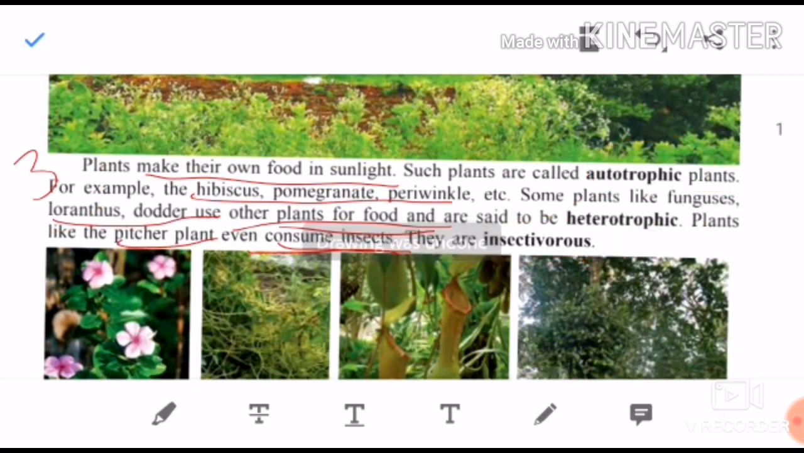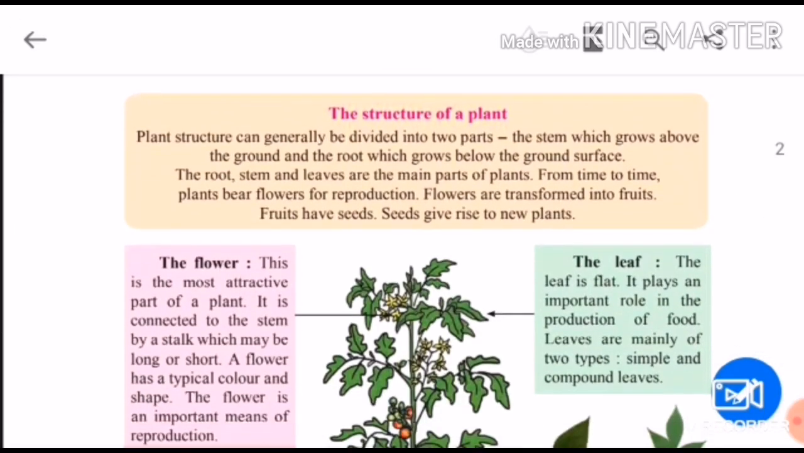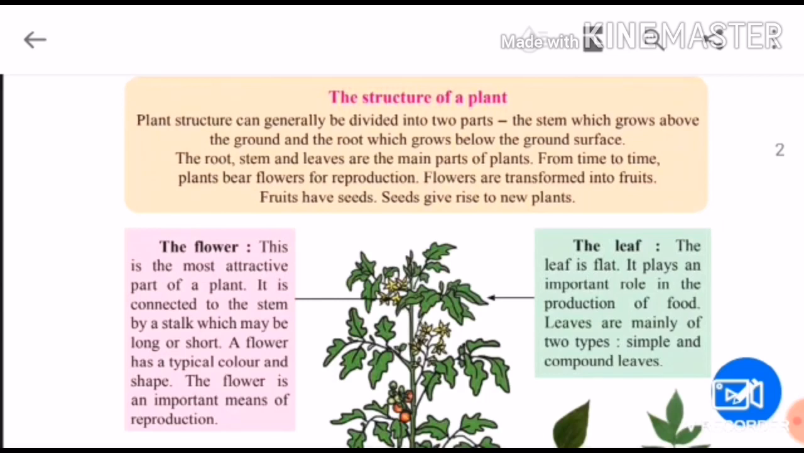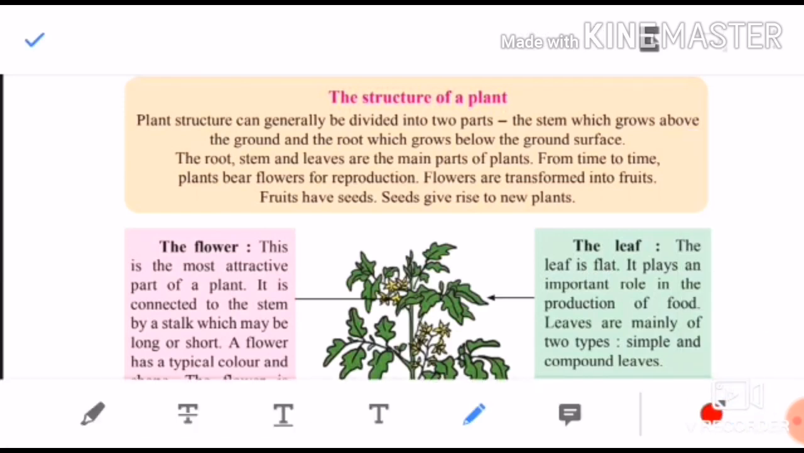So children, let's move further. The structure of a plant, we are going to see now how the plant is, its structure. Plant structure can be divided mainly into two parts: the stem, which grows above the ground, and the root, which grows below the ground surface. Children, if you see the structure, it is two parts. This is the ground surface.